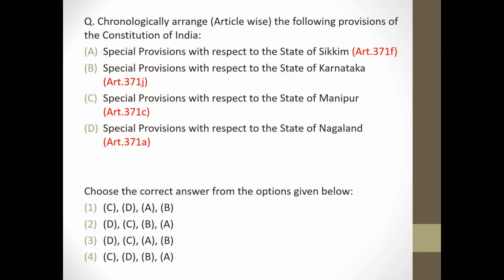Next question, chronologically arrange article wise the following provisions of Constitution of India. Special provisions की बात हो रही है तो स्टेट ऑफ सिक्किम जो है वो आर्टिकल 371F में है, स्टेट ऑफ कर्नाटका आर्टिकल 371J, स्टेट ऑफ मणिपुर आर्टिकल 371C and state of Nagaland article 371A. So answer will be option 3.